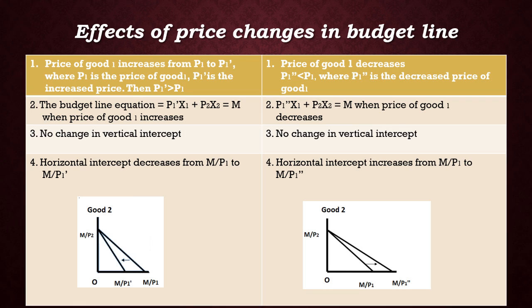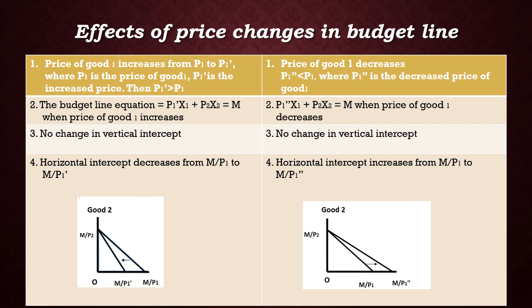The first one, the price of good 1 increases from P1 to P1 dash, where P1 is the initial price, P1 dash is the increased price level. Then P1 dash is greater than P1. On the other hand, the price of good 1 decreases from P1 to P1 double dash, where P1 double dash is the decreased price level. Then P1 double dash is less than P1.